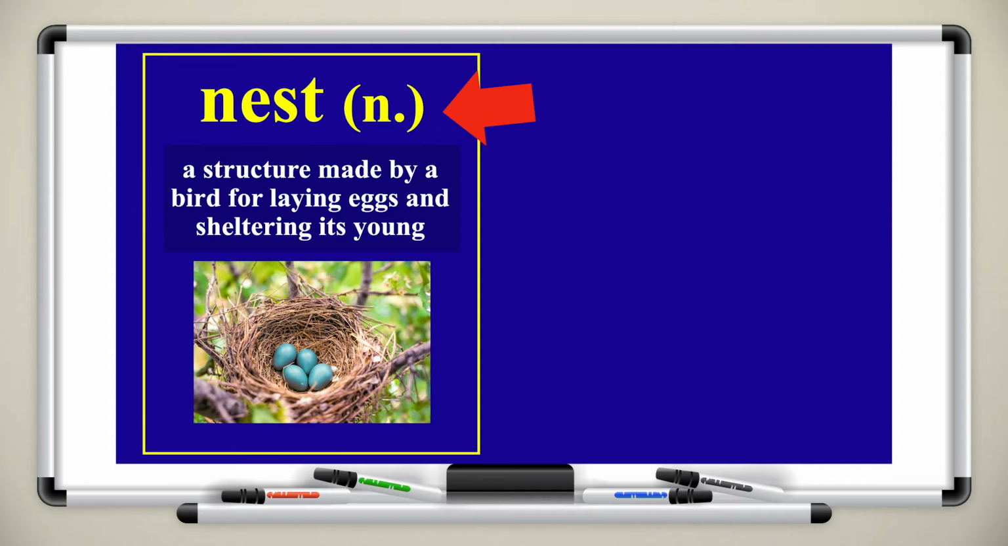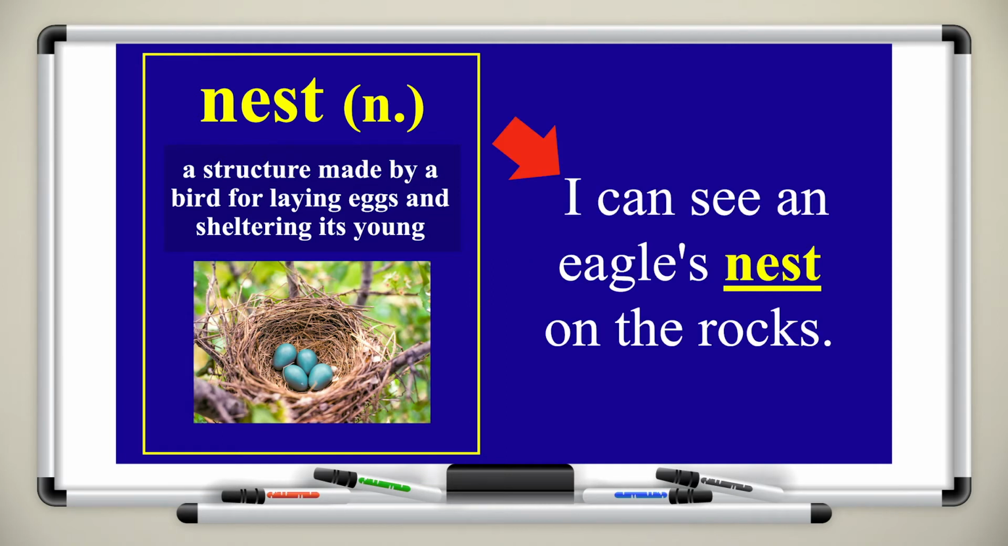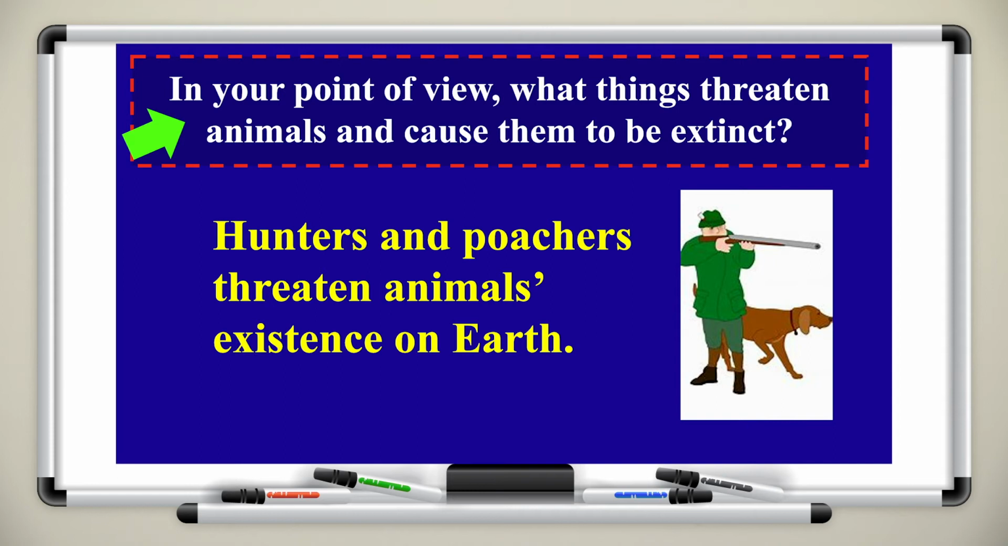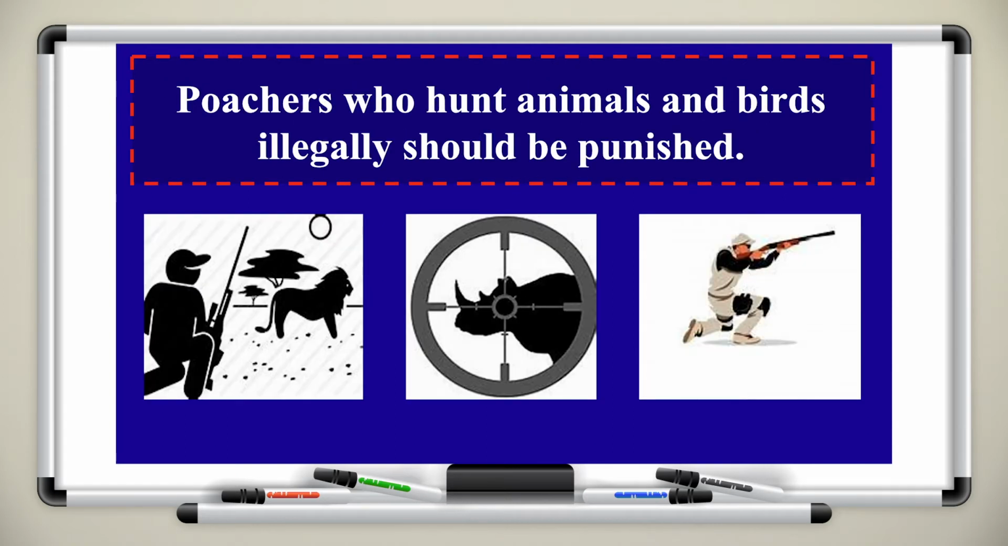The next item is nest. It's a noun. It means a structure made by a bird for laying eggs and sheltering its young. If you look at the image, you can see there's a nest. For example, I can see an eagle's nest on the rocks, or in this image, on the tree branches. In your point of view, what things threaten animals and cause them to become extinct? We've had some ideas in this episode from the beginning. Some of them are hunters and poachers. They threaten animals' existence on Earth. The reason is that poachers hunt animals and birds illegally, and they should be punished.